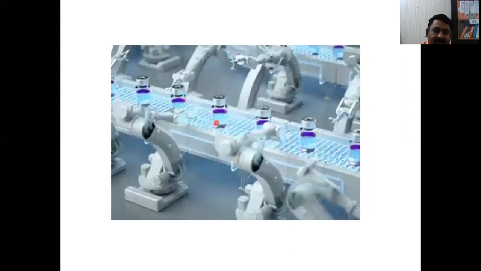So see, this is the example, again fully automatic. Take any vaccine, not only coronavirus, any vaccine manufacturing. Just Google it and you will get many videos related to this. To avoid contamination, which is very necessary in the medical field, everything from the preparation of the solution and filling it into the bottle, to the bottles being packed and finally dispatched, is automated. So continuous production is there and very little human interference is there.